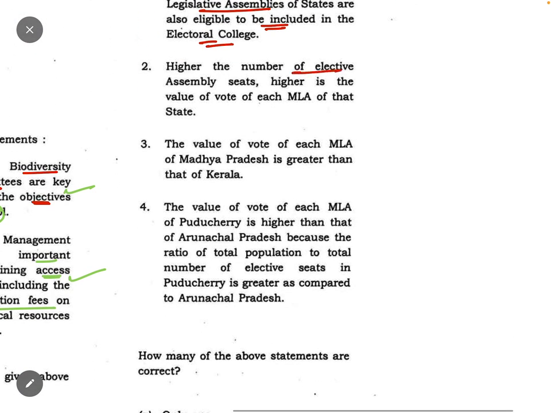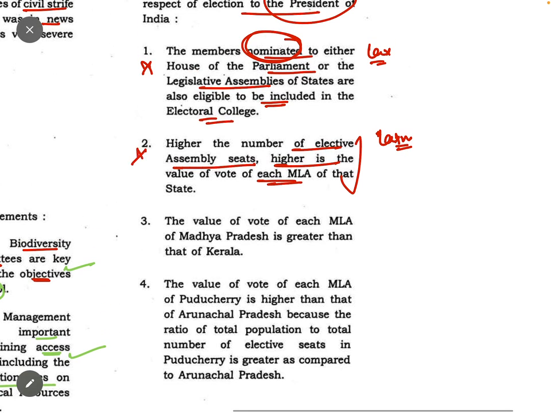Higher the number of elective assembly seats, higher is the value of vote of each MLA. No, no. In Lakshmikant, again, you should know the formula. What was the formula for the value of the vote of each MLA? So this is again incorrect.